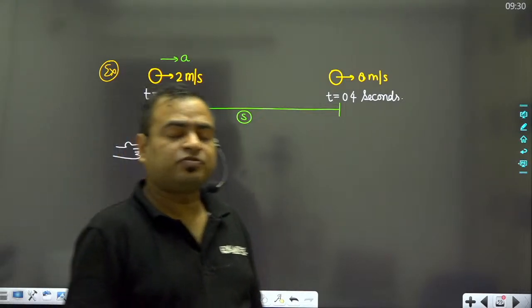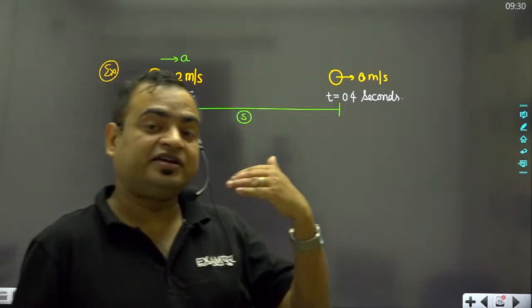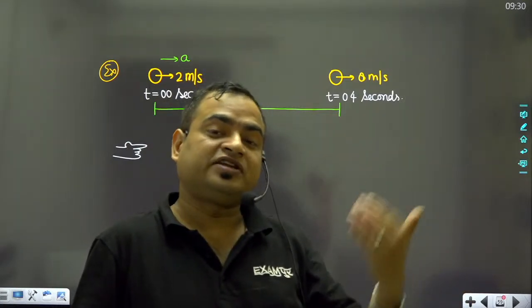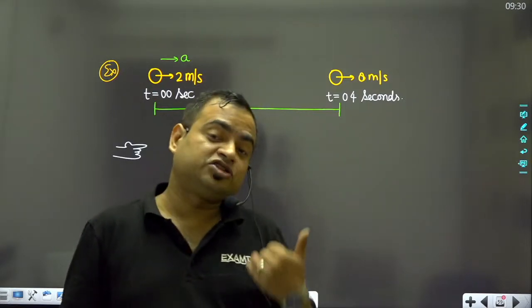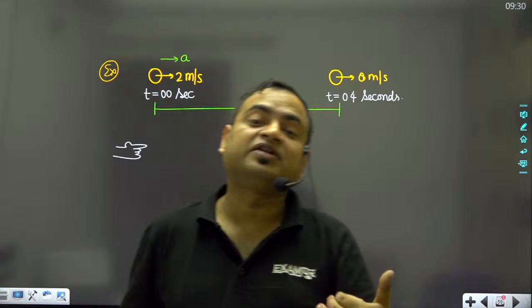And suppose that if the velocity was decreased, suppose from 8 meters per second to 2 meters per second, it means the change in velocity would have been 2 minus 8. It means minus 6.